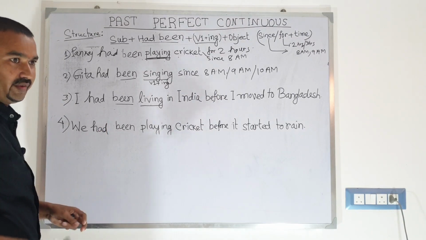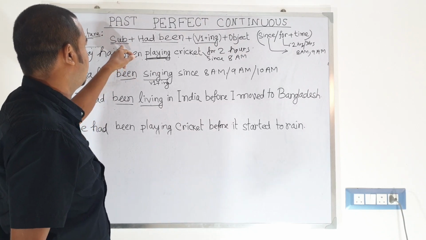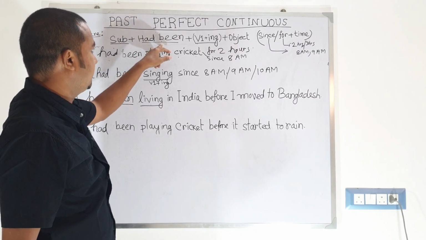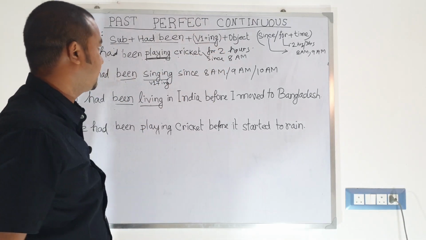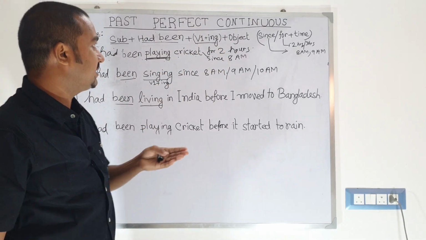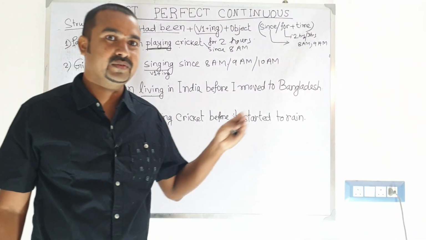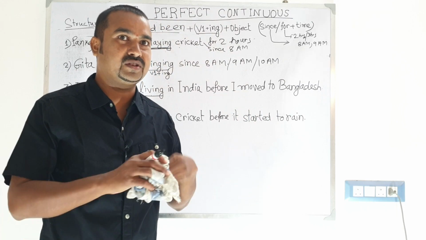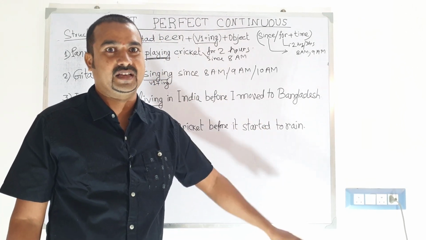So we need to remember the basic structure of the tense: subject, then had been, then verb plus ing, and after that the object. I am again repeating that past perfect continuous means an event that happened in the past and continued for a certain period, and after that the event finished in the past.